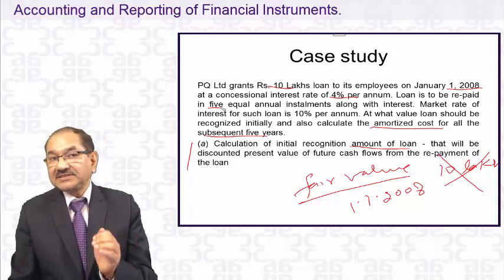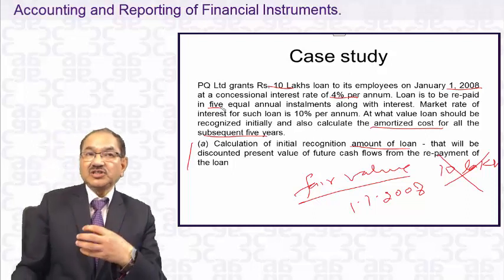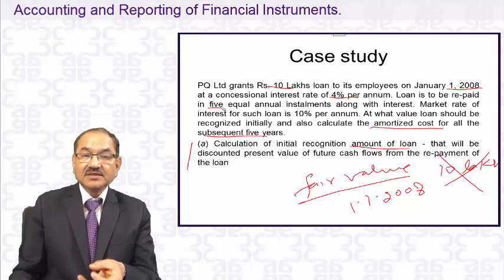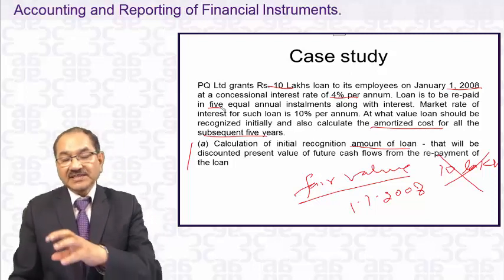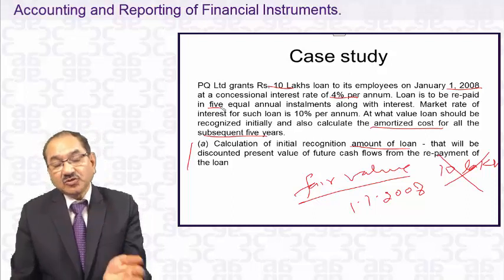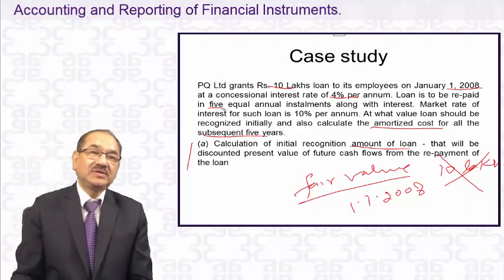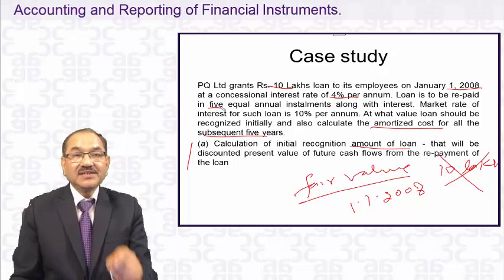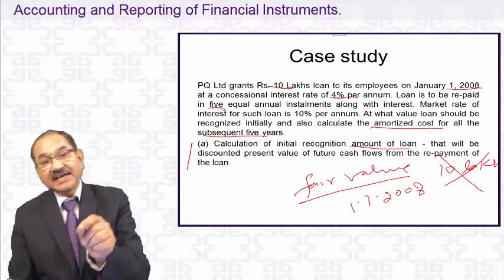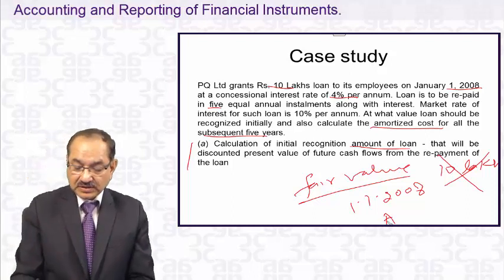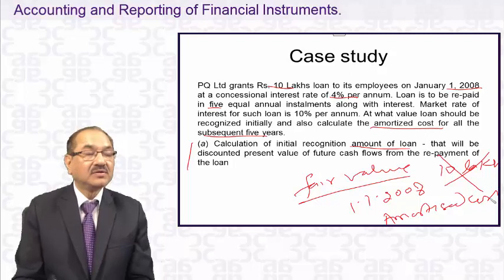So its business model is to collect the contractual cash flow in a specified period. It has no intention to sell this loan. Therefore, this loan will be classified as a financial asset carried at amortized cost.